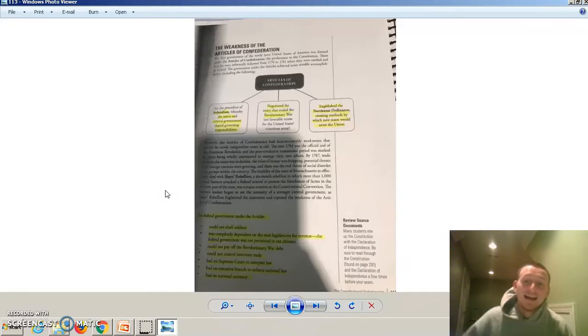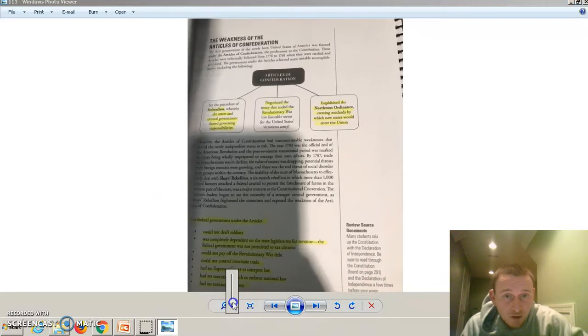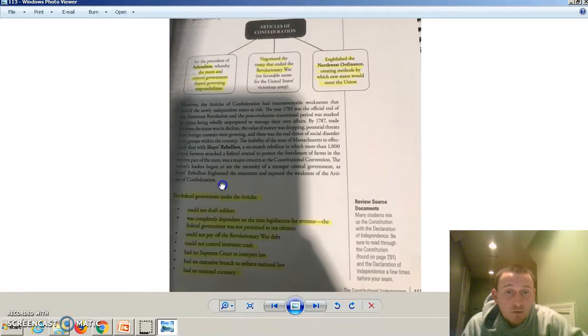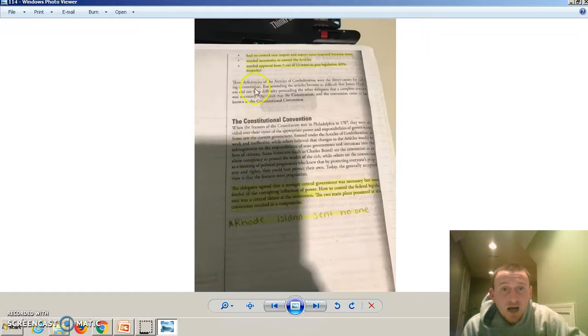And all these highlighted things right here, I'm not going over them, but you should go through them and know them. These are all problems, or a lot of problems, with the Articles of Confederation, why we got out of it. You should have those highlighted in your notes. Okay? So the Articles of Confederation does not work for those various reasons.